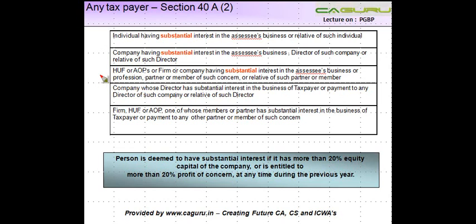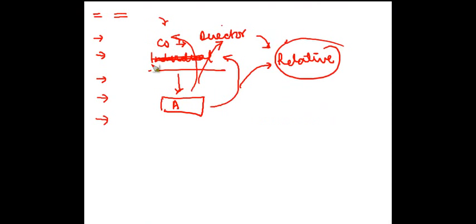Case 3. Payments made by any taxpayer to HUF or AOP or firm having substantial interest in assessee's business. So now this business is making a payment to a firm, HUF, or a BOI, body of individuals.